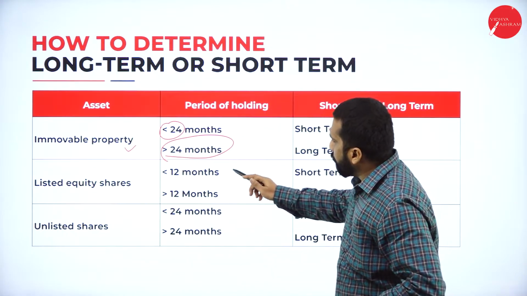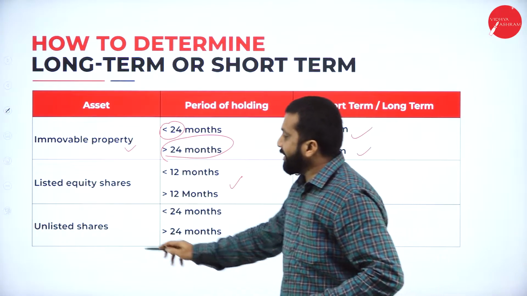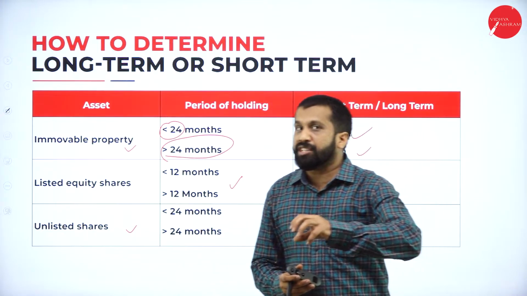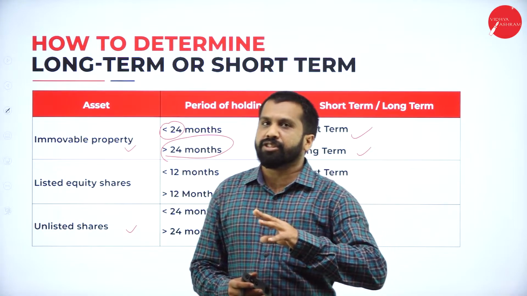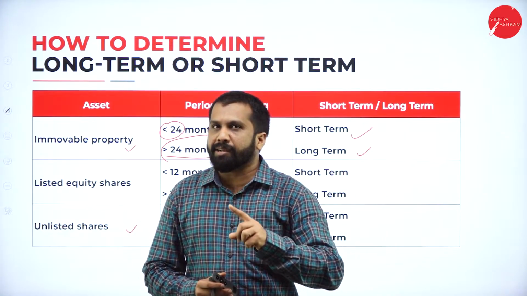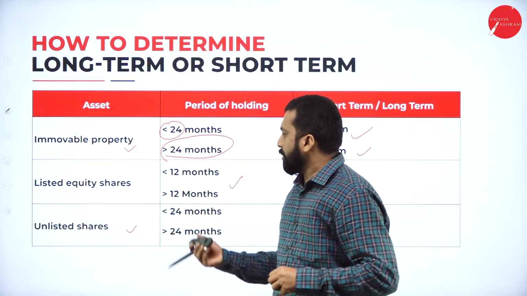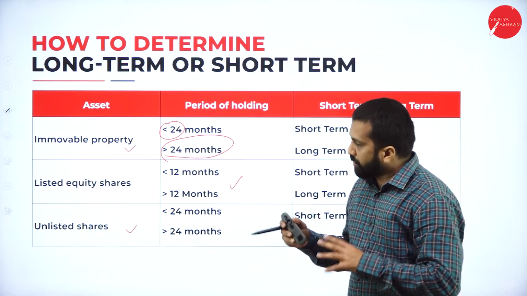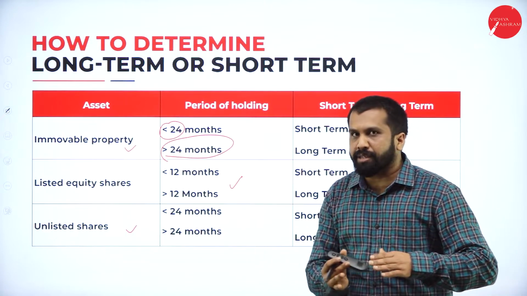Now, hope you understood. Next, unlisted shares. In shares also, there are certain shares which are listed and some which are unlisted. Remember, if the shares are not listed, then they don't come under your trading. Still, you can buy unlisted shares in other ways.